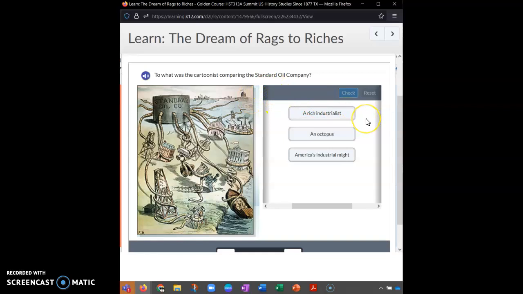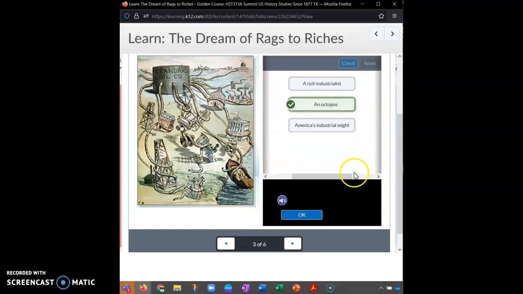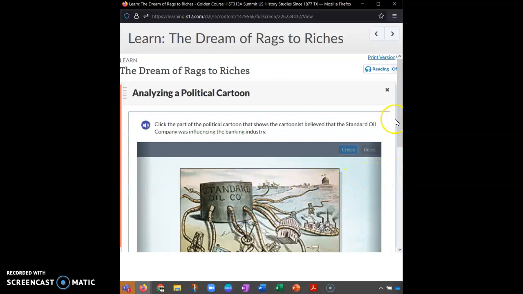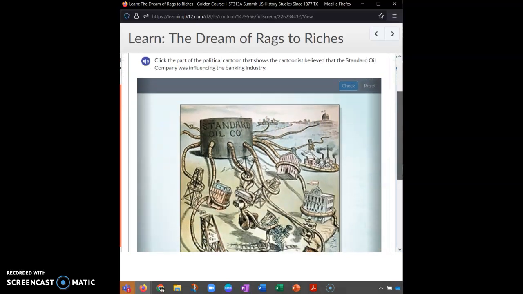So here are our three options: a rich industrialist, an octopus, or America's industrial might. Well, to me, with all these little tentacles here, we're going to say octopus and see what it says. So we're going to click that and then check our answer. Yay, we got the right answer. So remember, each part of this is looking through a different scope. So on this one, click on the part of the political cartoon that shows the cartoonist believed that the Standard Oil Company was influencing the banking industry.